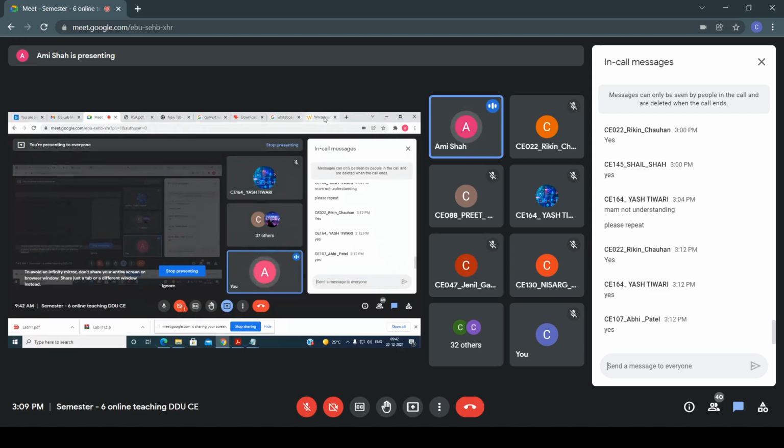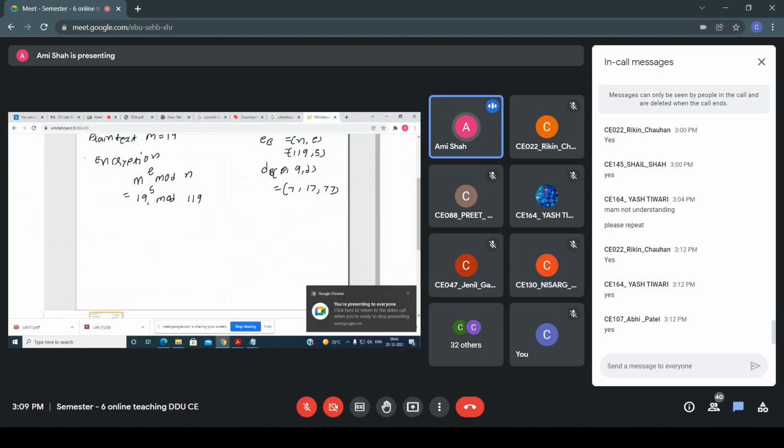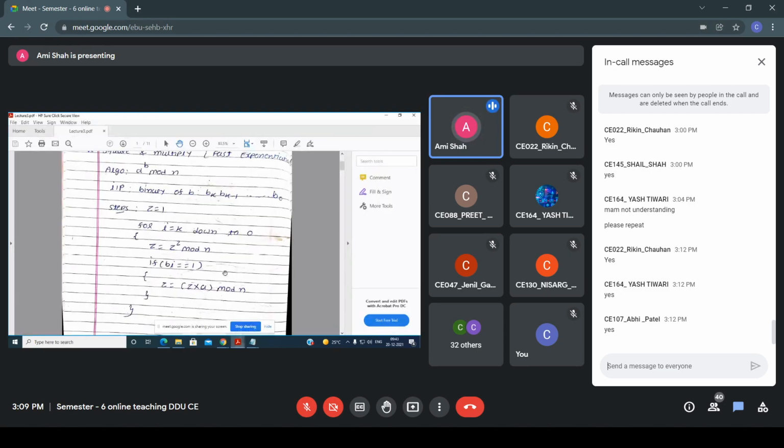Right. So now all of you have to calculate 19 raised to 5 mod 119, and reply to me. Quickly do it, everyone, so you can understand. Write down this problem, 19 raised to 5 mod 119. I will open that algorithm, and based on that you have to solve it. Quickly do it. I will give you 2-3 minutes.